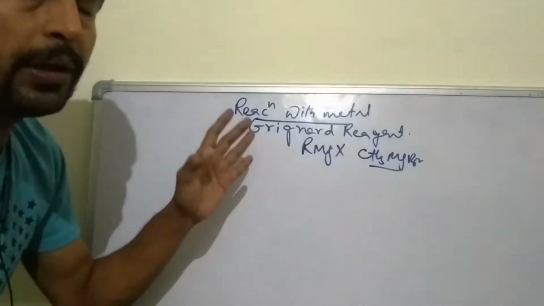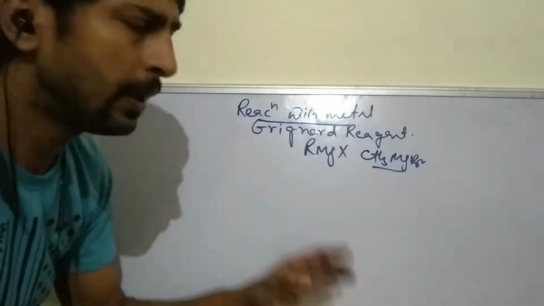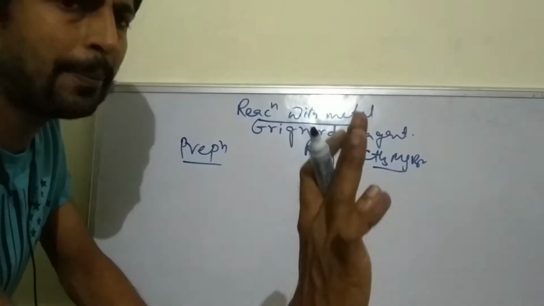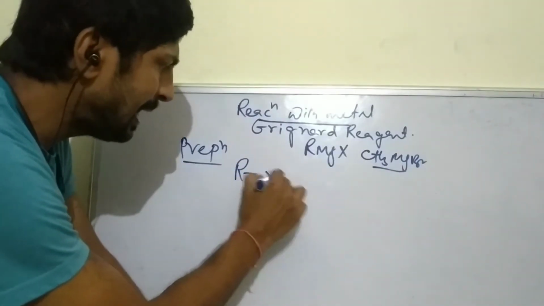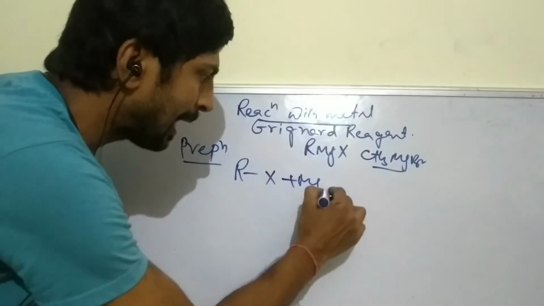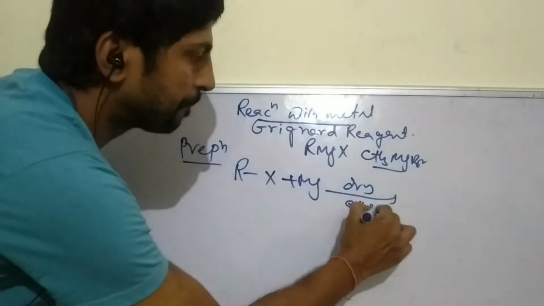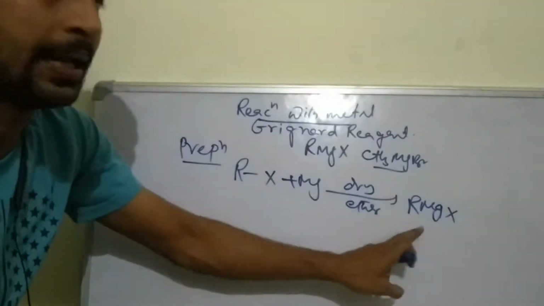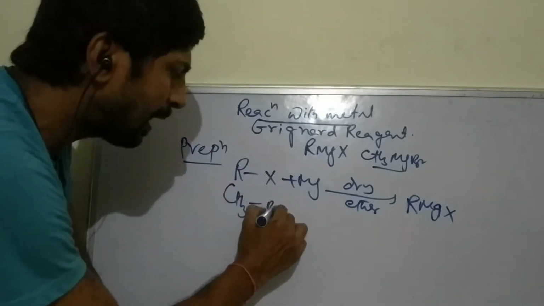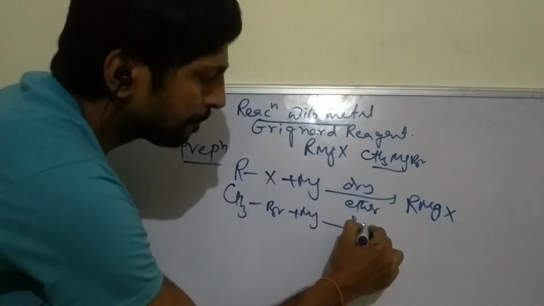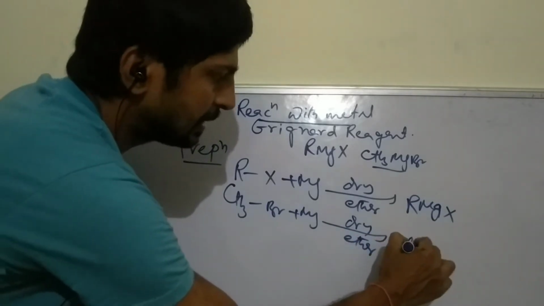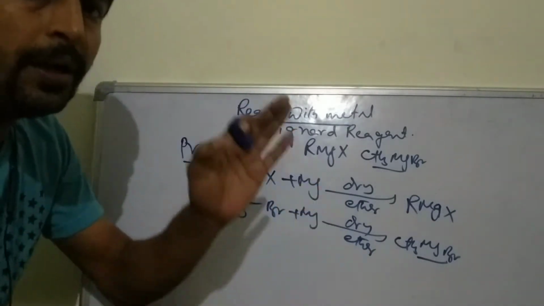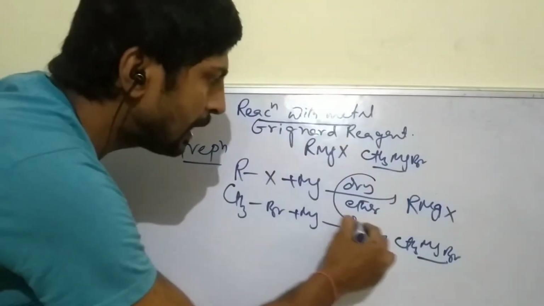तो ग्रिग्नार्ड रिएजेंट को इसीलिए मैं स्पेशली एक क्लास में रखा हूं। आज हम एट फर्स्ट डिस्कस करेंगे द प्रिपरेशन। सिंपल प्रिपरेशन। We take alkyl halide and magnesium metal in presence of dry ether, then we get RMgX, alkyl magnesium halide. If we take CH3Cl or Br and magnesium in dry ether, then we get CH3MgBr. Very simple. But the important question is why we are using dry ether?